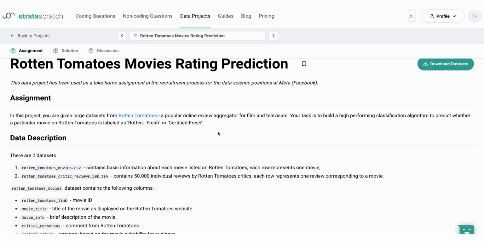Hello and welcome back. In today's video, we're diving into the exciting world of Rotten Tomatoes movie rating predictions. Rotten Tomatoes is a popular website that aggregates movie reviews from critics and audiences, providing a score called the Tomato Meter. This score reflects the percentage of positive reviews, classifying movies as rotten, fresh, or certified fresh.